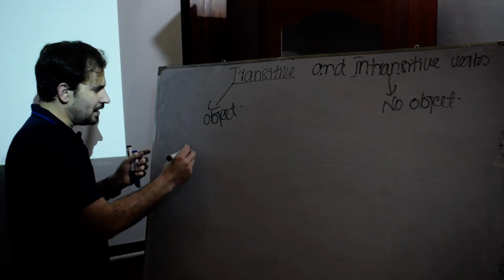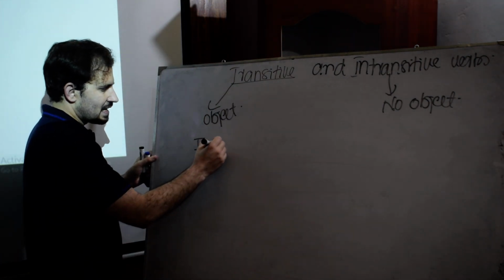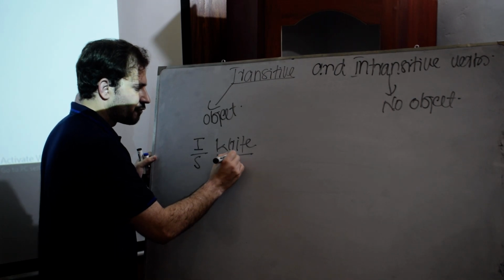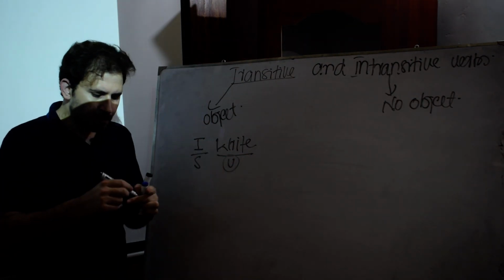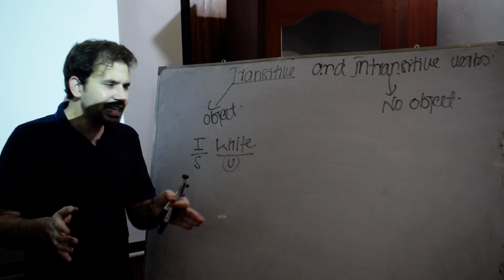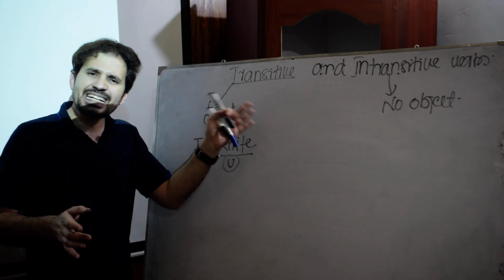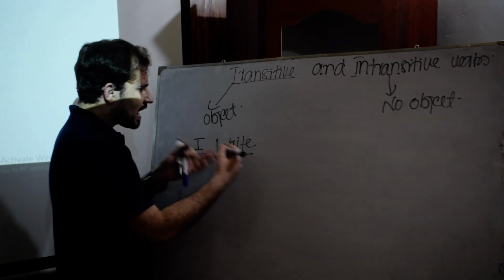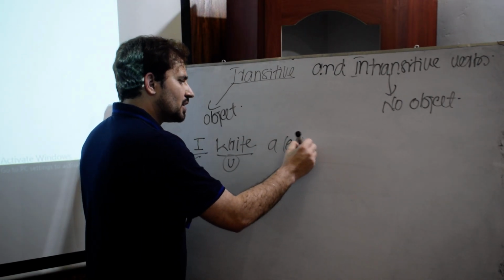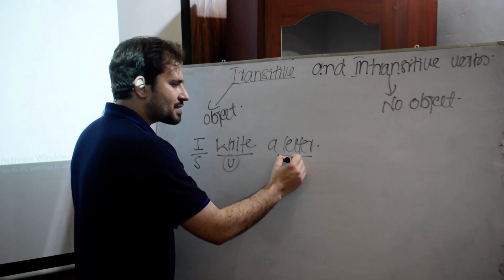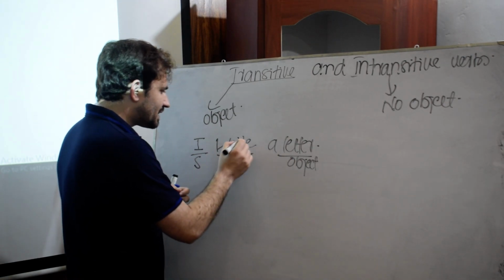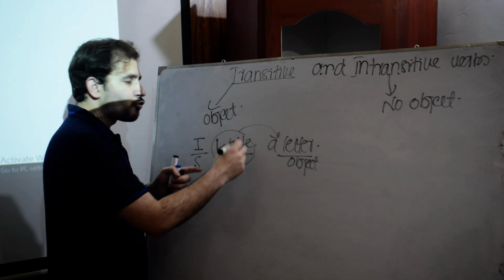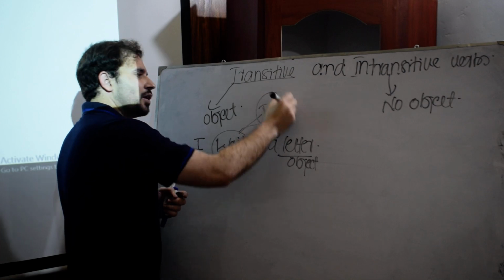Let's take an example. For example, if I say, I write. I is the subject, write is a verb. Now, if this verb needs an object, I will call this verb a transitive verb. If I say, I write a letter, what is letter here? Letter is an object here. So it means this verb takes an object. What type of verb is it? It is called a transitive verb.